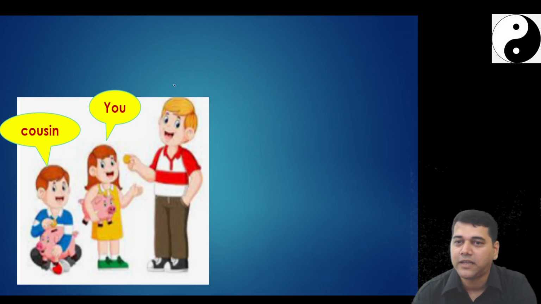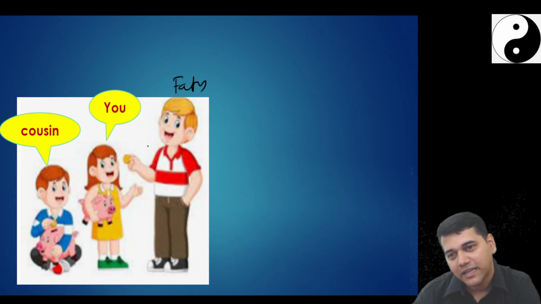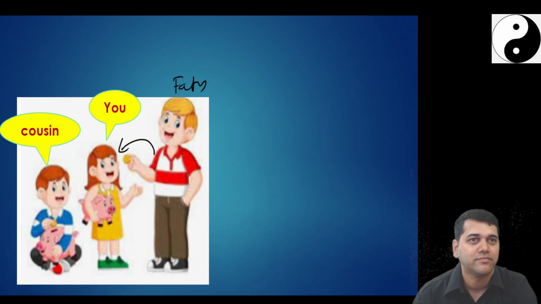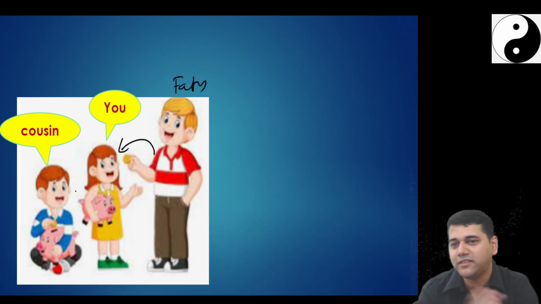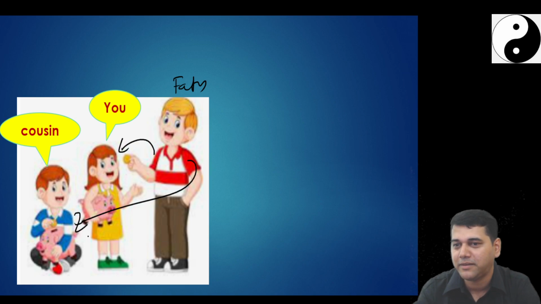For this, I want to ask you one question. This is your father. This is you. And this is your cousin. Now, your father pays some money to you. Okay, this is your neighbor's kid. Since the neighbor's kid was also there, your father pays some money to the neighbor's kid. Should your father pass one accounting entry?